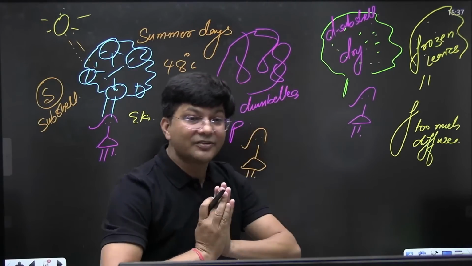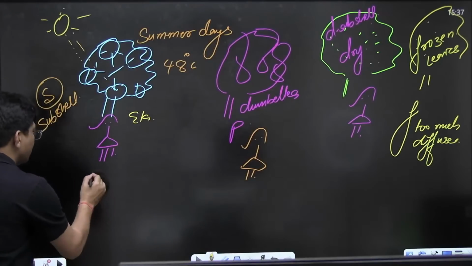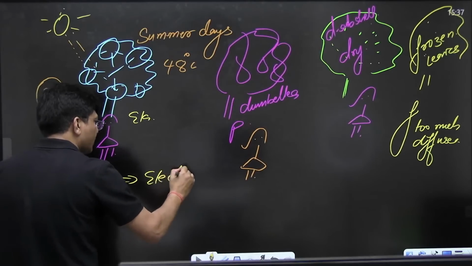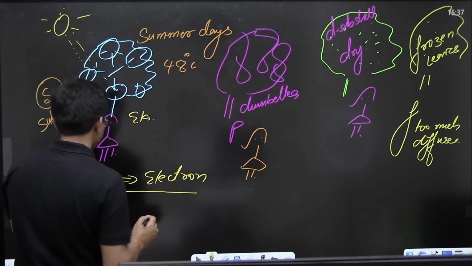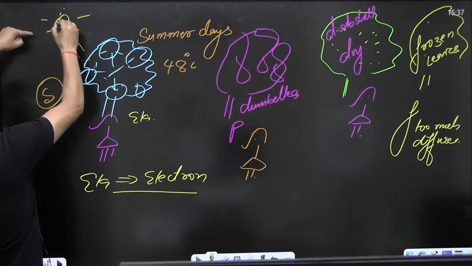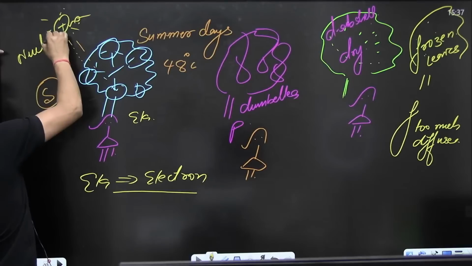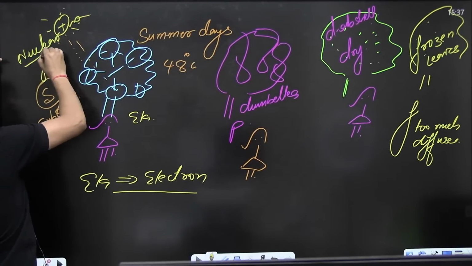Ela means electron. See the analogy, try to understand the analogy. Ela is for electron, and this is nuclear force, force of attraction.